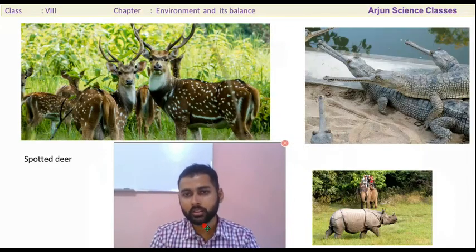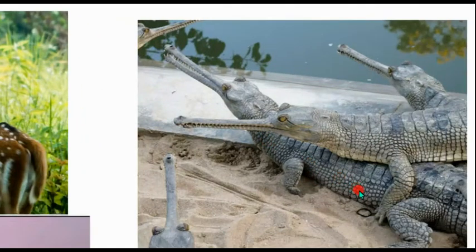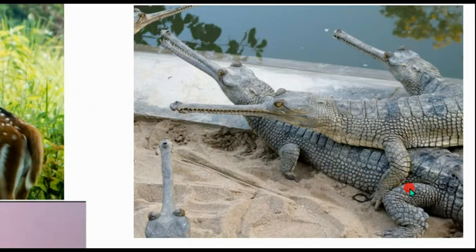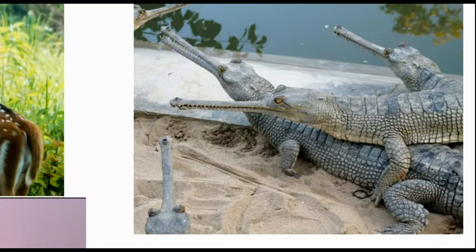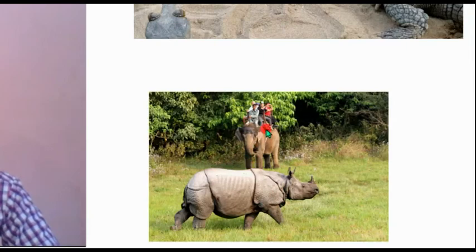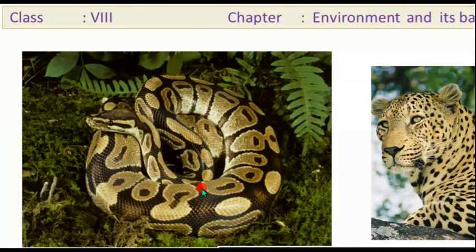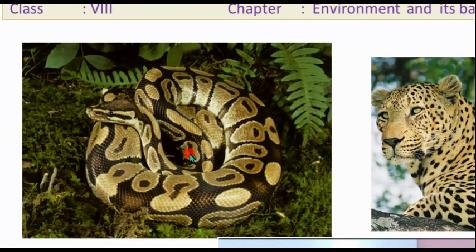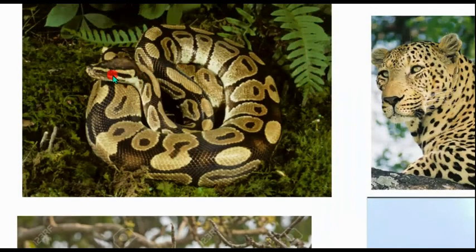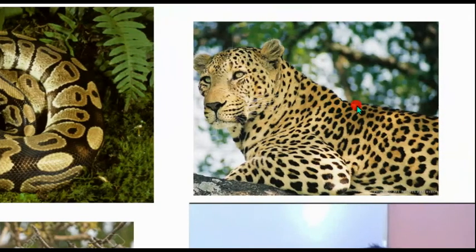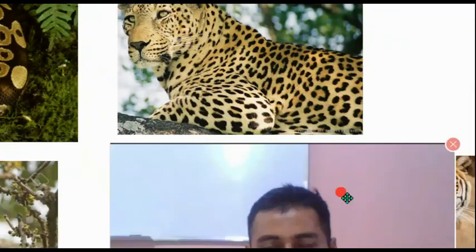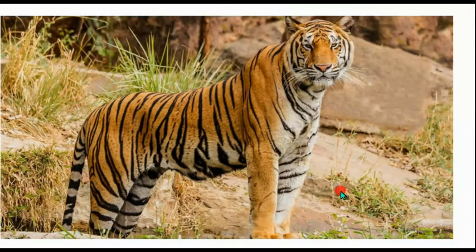Likewise, here you can see a crocodile, which is also found in Chitwan National Park. Spotted deer, Bengal tiger, crocodile, rhinoceros, elephant. Here you can see a python, and this is a langur. This is a leopard, the fastest running animal, and here you can see a tiger. These are the animals of Chitwan National Park.